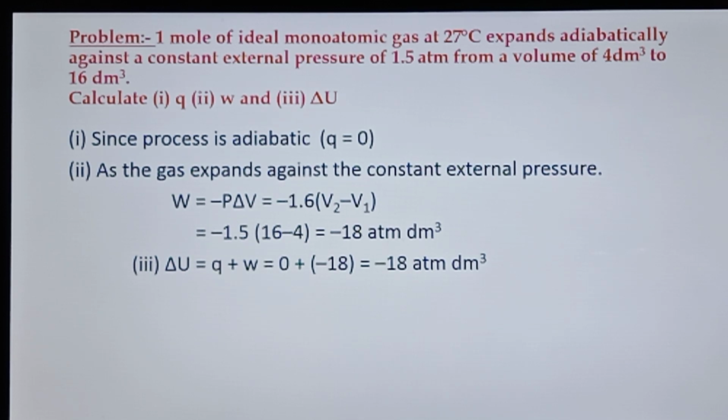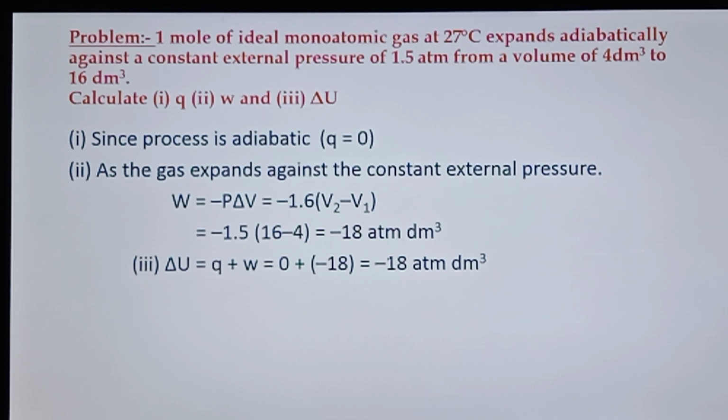Our objective is to find the heat transfer, the work transfer and the internal energy. First of all, from the given data, it is clear that the monatomic gas expands adiabatically. As an adiabatic process, there won't be any heat transfer, so Q is 0.